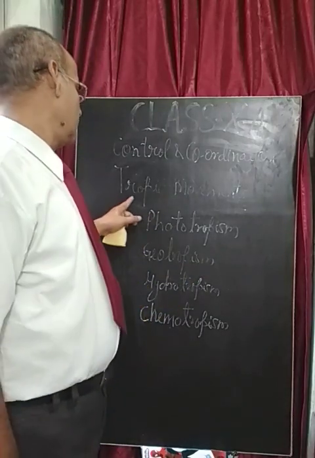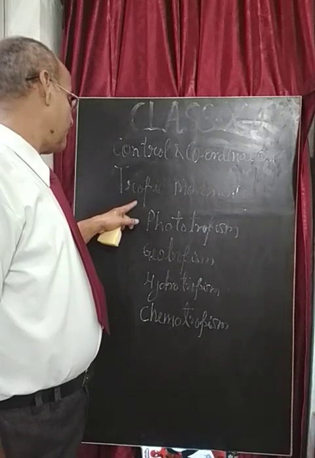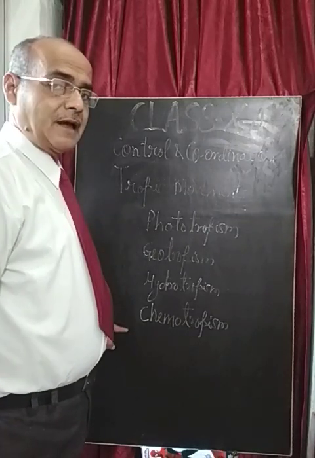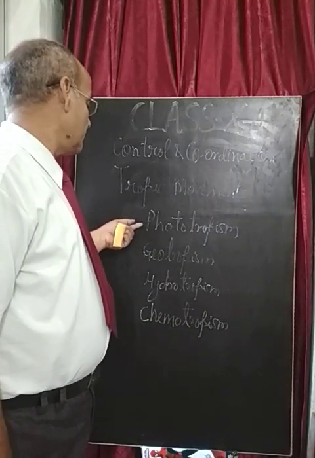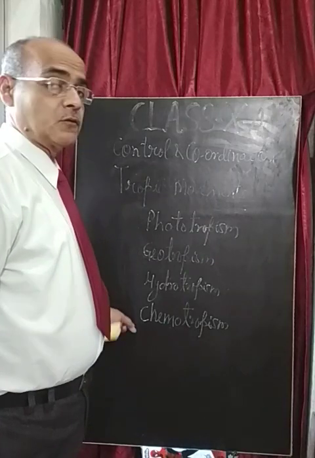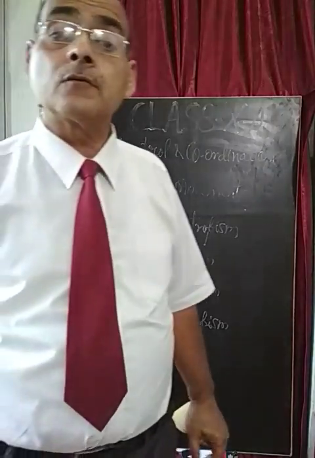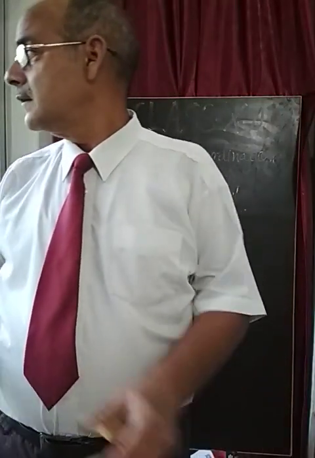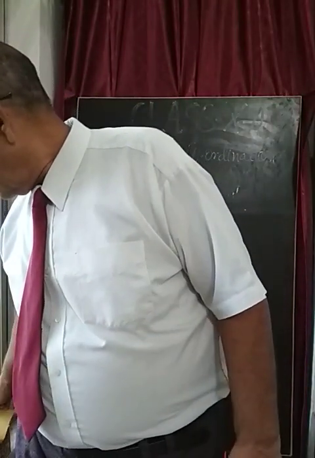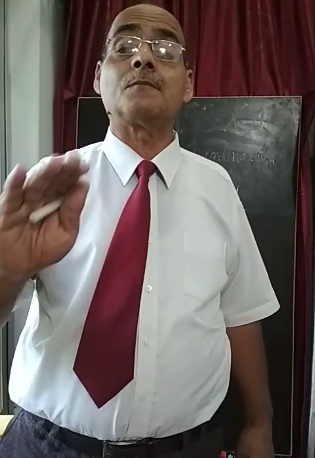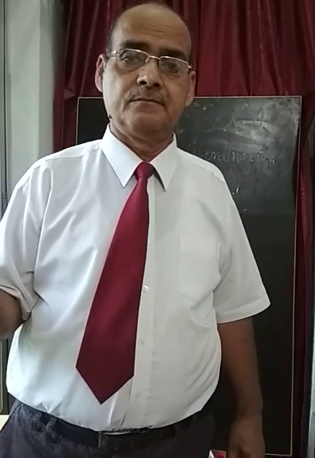The tropic movements are of four, five types, like phototropism, geotropism, hydrotropism, chemotropism, etc. Now see what is phototropism. My dear students, phototropism is the movement of the parts of the plants towards the light.